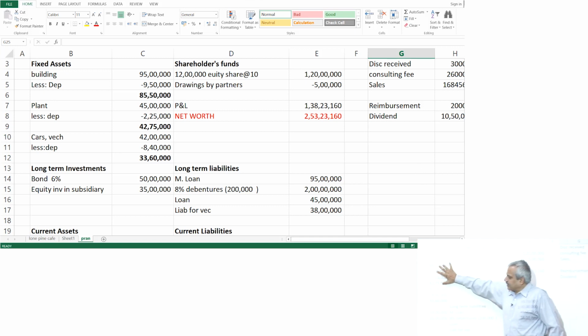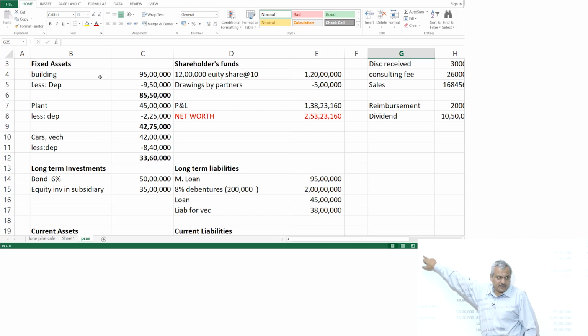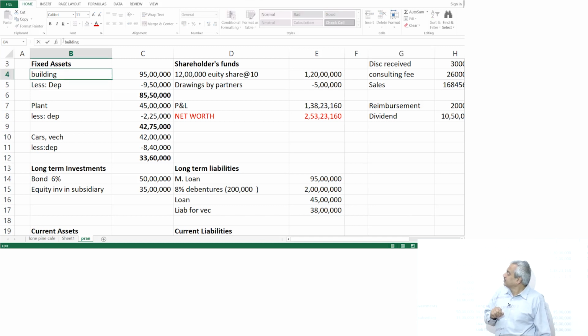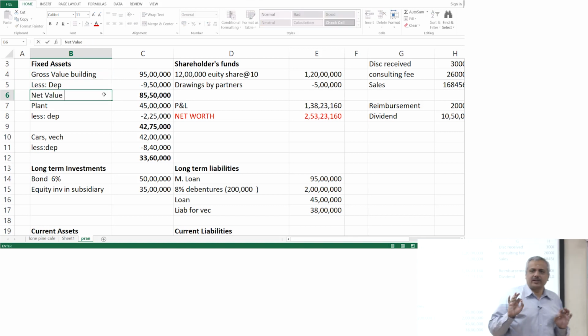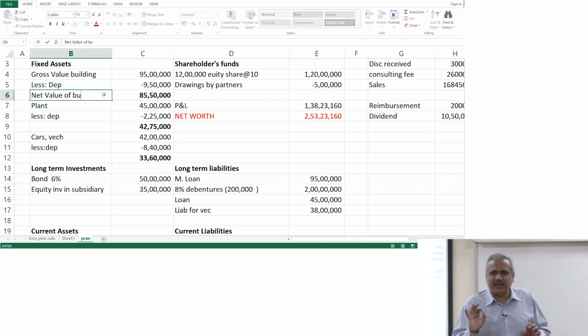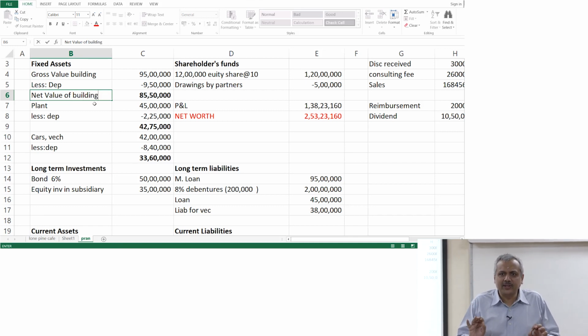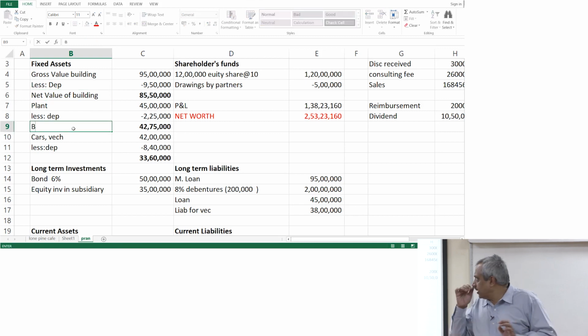The ones that are indicated in the bold are basically the net value of the particular asset as of December 31st. Normally we write it as gross value of building. Please write as gross value of building out here, less depreciation, and what we write is the net value of the asset out there. Net value of the asset. With you on this so far? Sorry about the small confusion.